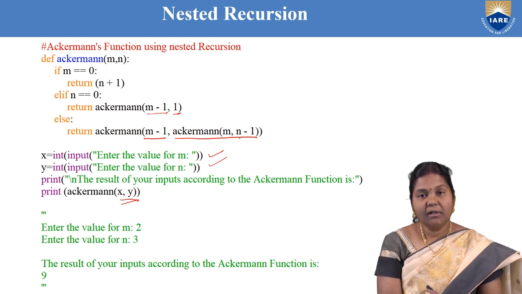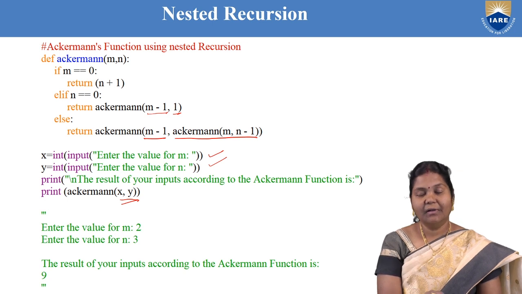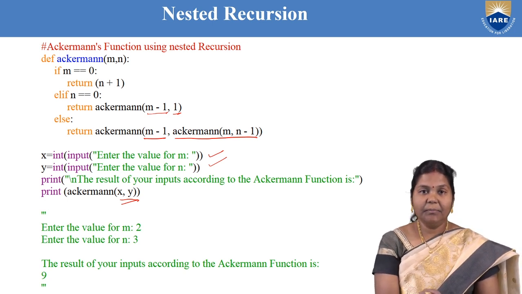So this Ackermann function is written as a parameter inside another recursive function. This is called nested recursion in Python.